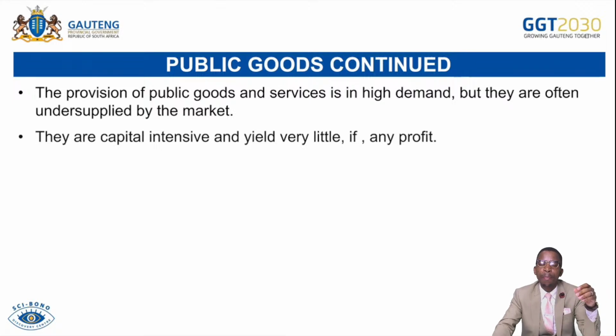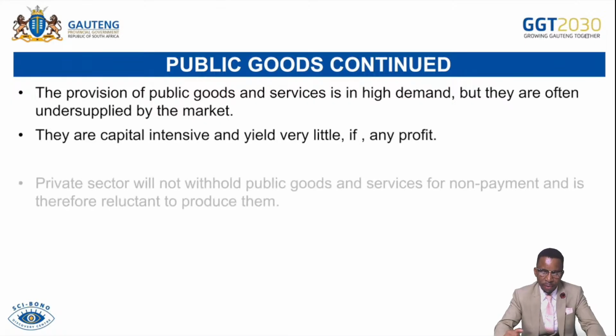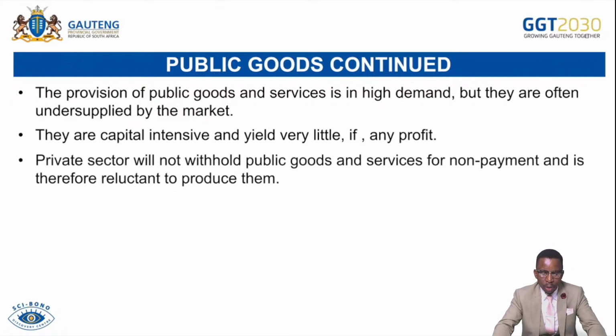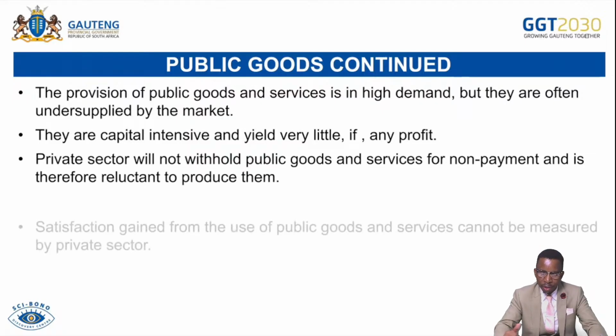And then they are supplied by the government because firms do not produce a product that is not highly profitable to themselves. The private sector will not withhold public goods and services for non-payment and is therefore reluctant to produce them. If people are not willing to pay for them, the market will not be supplying those goods and services. It will only supply goods that people are willing to pay for.